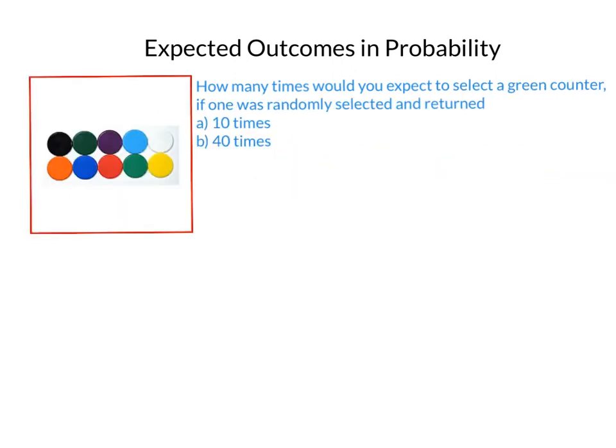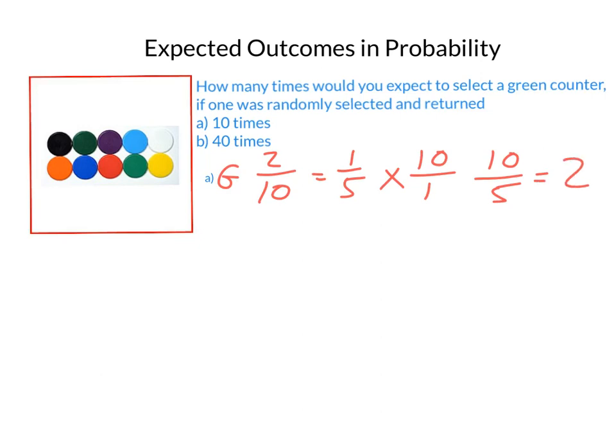And finally, how many times would you expect to select a green counter if 1 was randomly selected and returned A, 10 times, B, 40 times? Well, there are 2 green counters out of 10 counters altogether, which is a 1 in 5 probability of choosing a green. And then if we did this 10 times, we simply multiply by 10, which gives us 10 over 5, which simplifies down to 2. So if the experiment was done 10 times, you could expect to get the green twice.